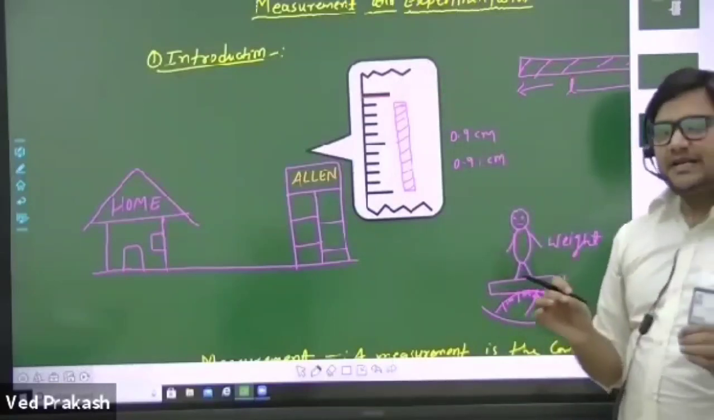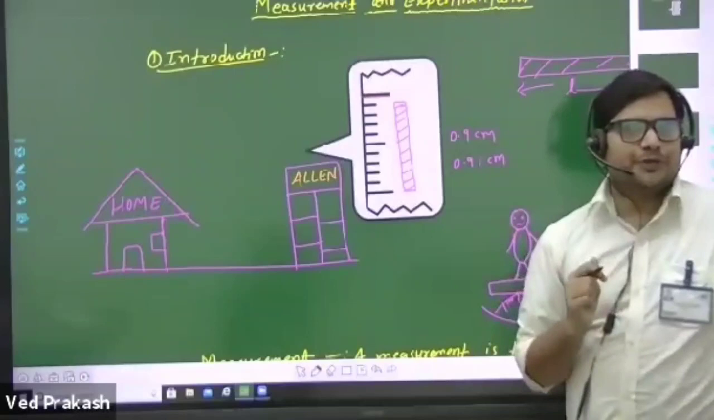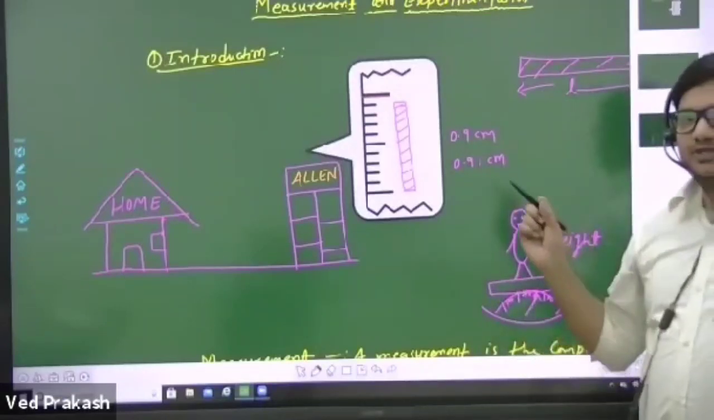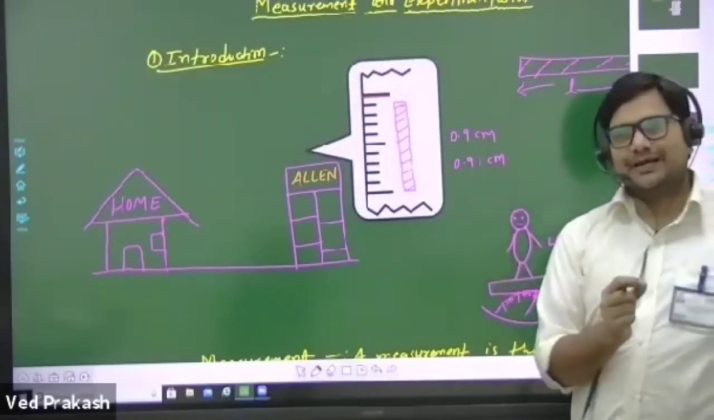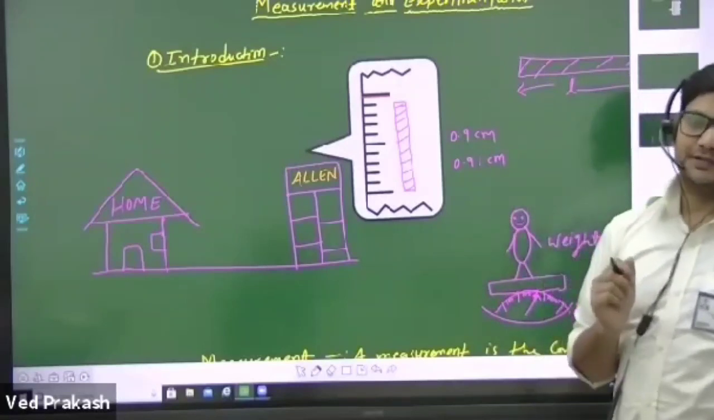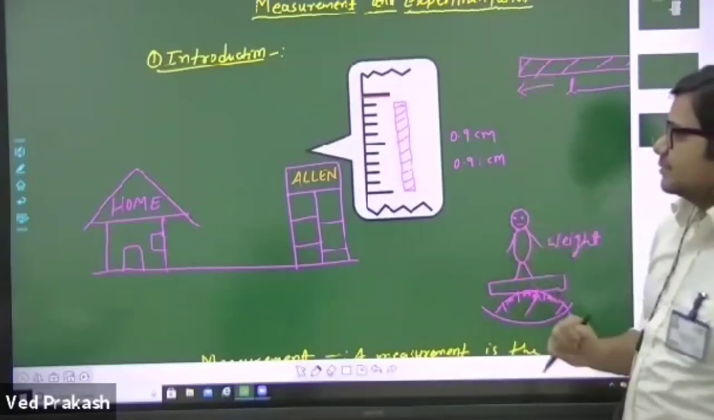This chapter is very important from the exam point of view. You will get 2 to 3 questions from this chapter in your school exam as well as in various Olympiads. So let's start learning this chapter.